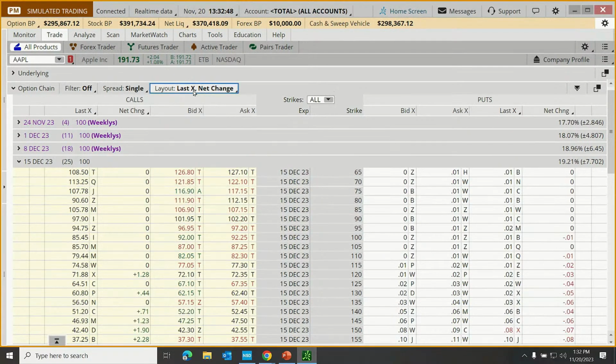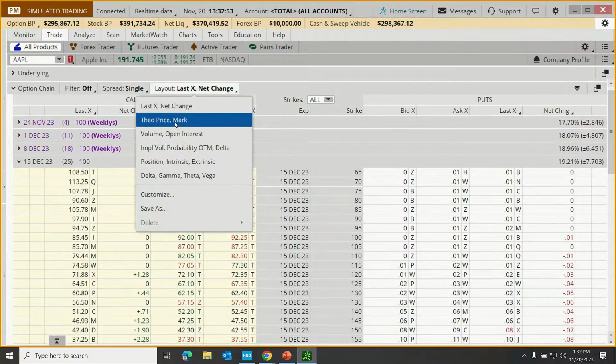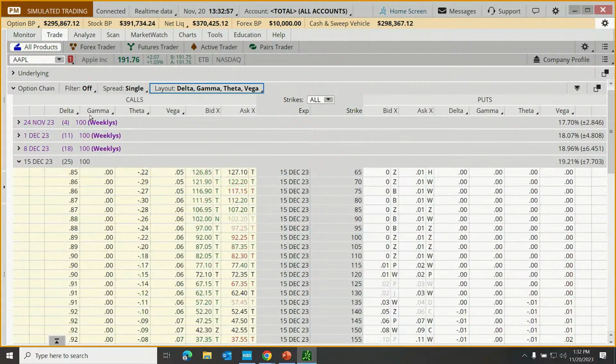So here's our default last price. The X stands for price. Net change. I could change that to, let's change it to the Greeks. Delta Thama. I just made up a new Greek. Delta Gamma Theta Vega. All right. So the layout just determines what's displayed in the columns, and those, as I mentioned, are individually customizable.